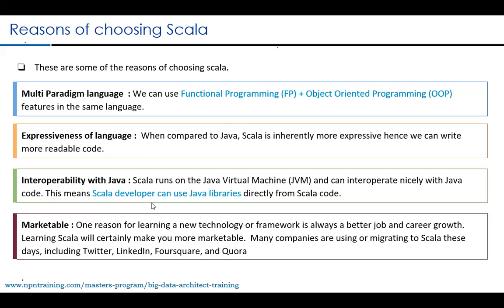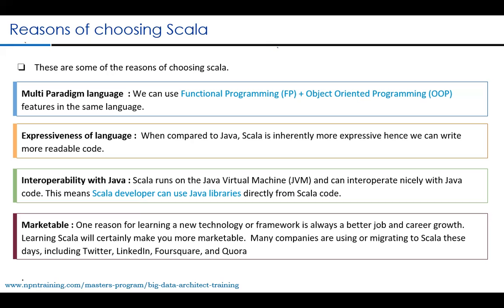And the third reason, definitely, is interoperability with Java. That means whatever code has been written in Java, you can call Java code from the Scala code. This is very important. Or in other words, what I'm saying is you can embed your Java code inside your Scala code. That means you can write your normal Java. You can make use of your Java libraries inside your Scala code.